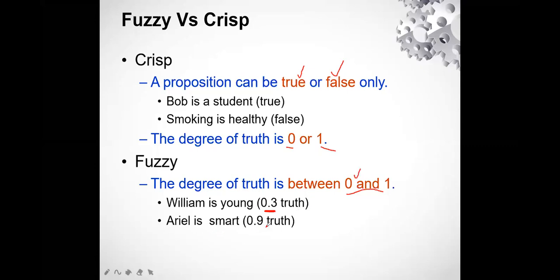And Ariel is smart, it is absolutely true, near to the truth value of 1. To get a clear picture about all these fuzzy and crisp properties and sets, you can go back to my other lectures and go through them if you want a review.